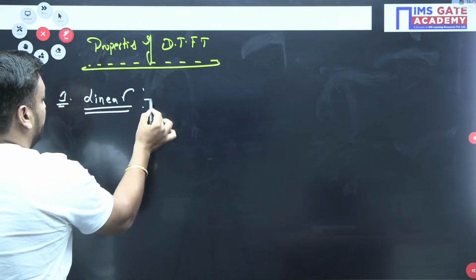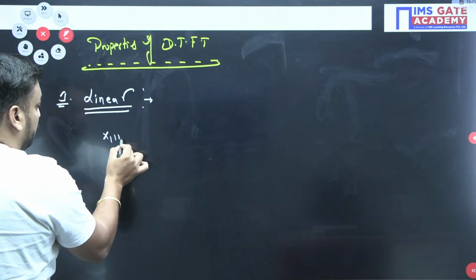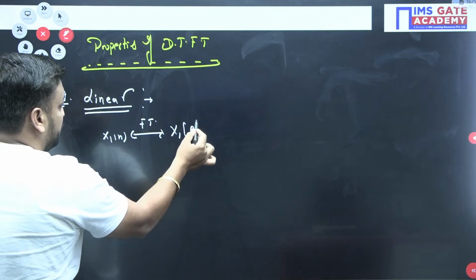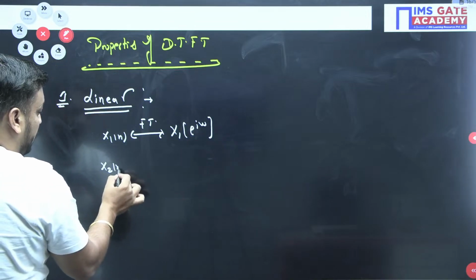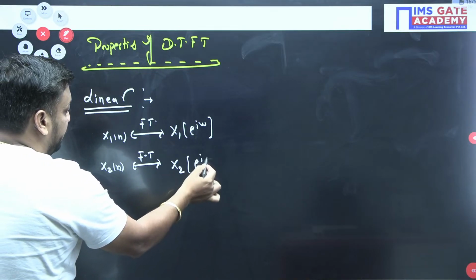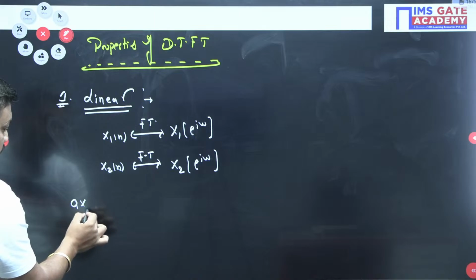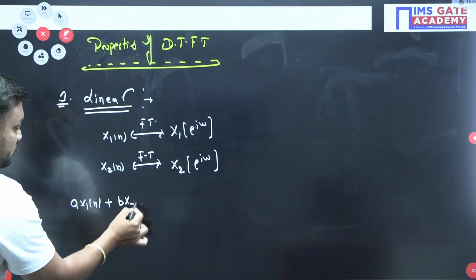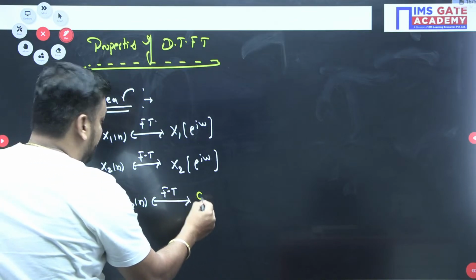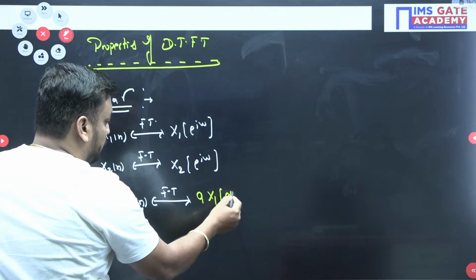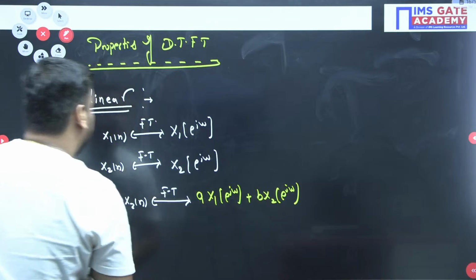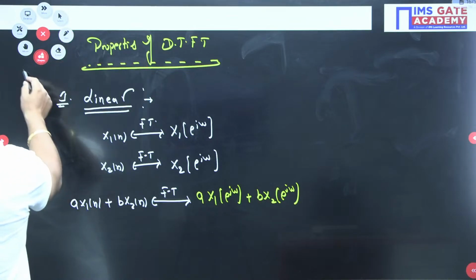It says that if x1[n] has the Fourier transform X1(e^jω), and x2[n] has the Fourier transform X2(e^jω), then a·x1[n] + b·x2[n] has the Fourier transform a·X1(e^jω) + b·X2(e^jω).